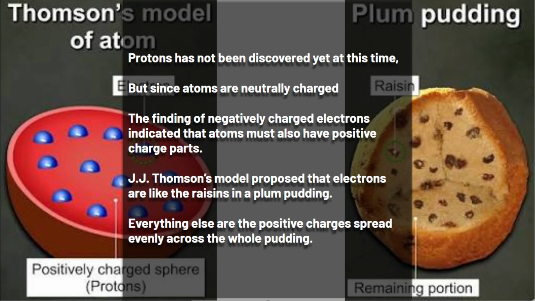Interesting fact: Thomson won a Nobel Prize for the discovery of electrons as particles, and then his son also won a Nobel Prize for discovering electrons as waves. So we have the wave-particle duality. You might learn that later in physics, but for chemistry, we just need to know that this is the second atomic model, the plum pudding model. Okay.